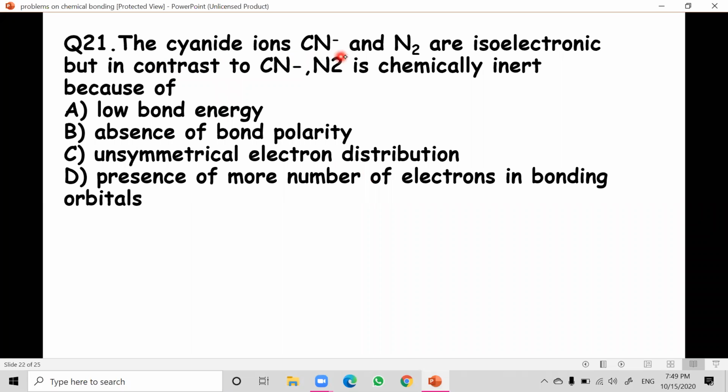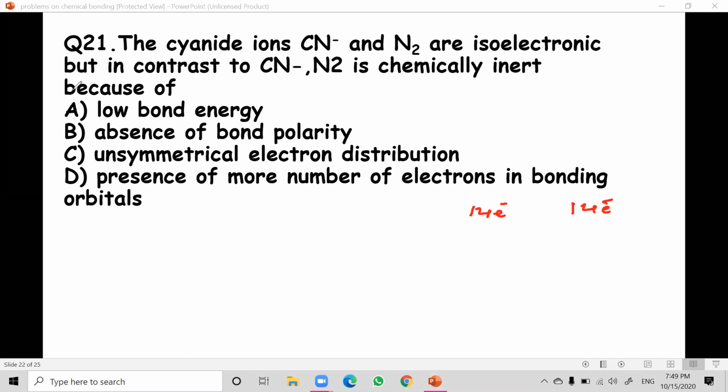The cyanide ion CN minus and N2 are isoelectronic, but in contrast to cyanide, N2 is chemically inert. Isoelectronic means what? They contain the same number of electrons. So how many electrons does the cyanide ion have? The nitrogen molecule has 14 electrons, so the cyanide ion also has 14 electrons.